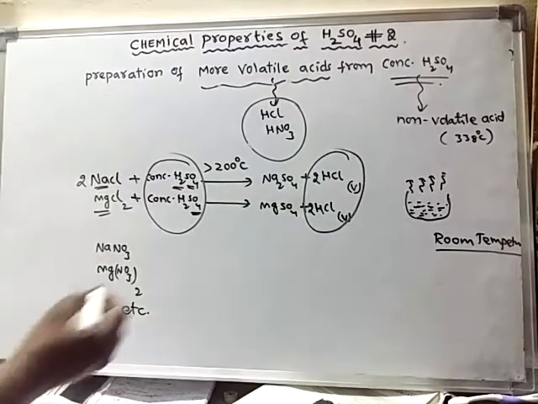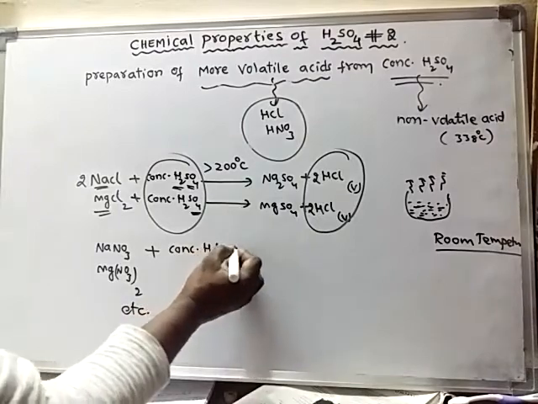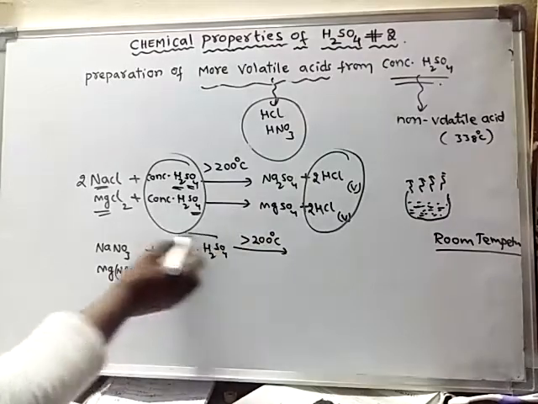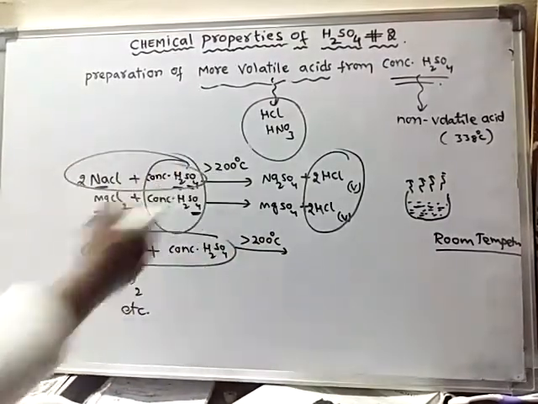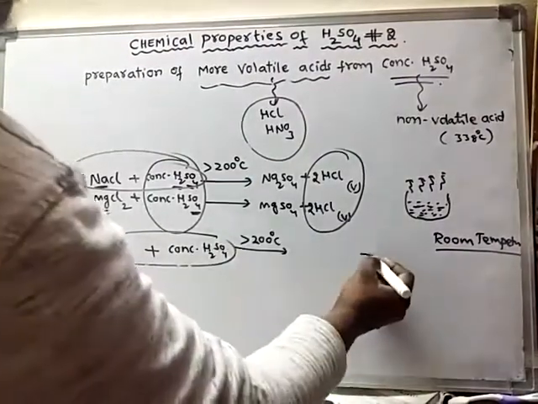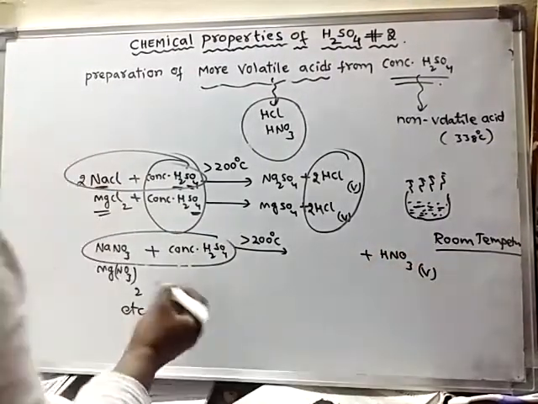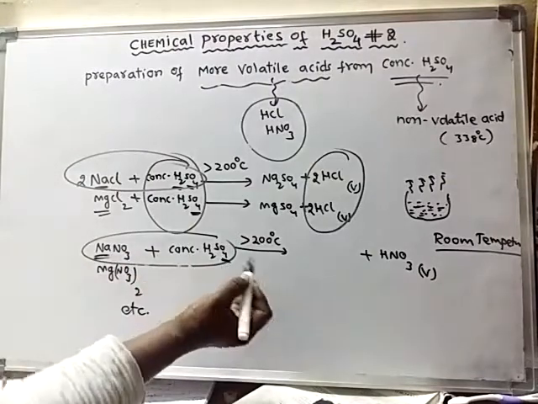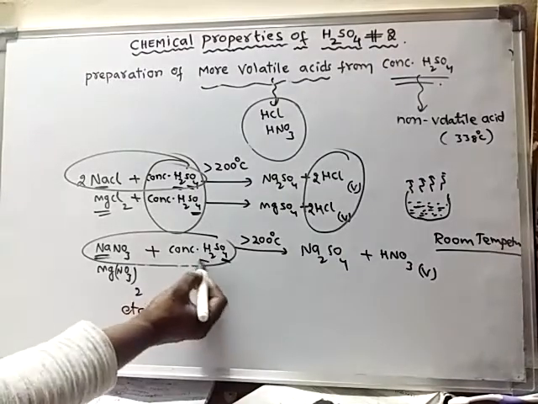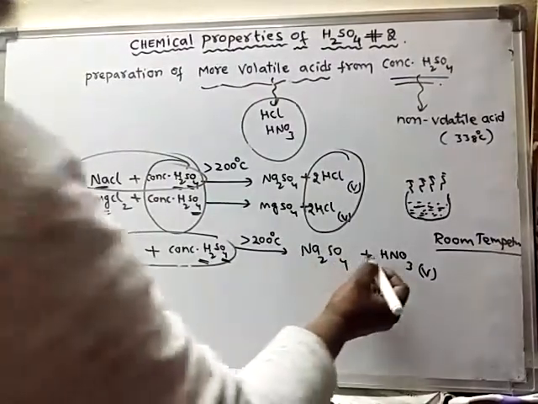Even with nitrates, when nitrates are reacted with concentrated sulfuric acid, we have to heat the reaction mixture to more than 200 degrees centigrade. What happens? Both of them react with each other and liberate HNO3 vapors, nitric acid vapors, along with the formation of sodium sulfate. The hydrogen combines with NO3, hence it forms nitric acid.